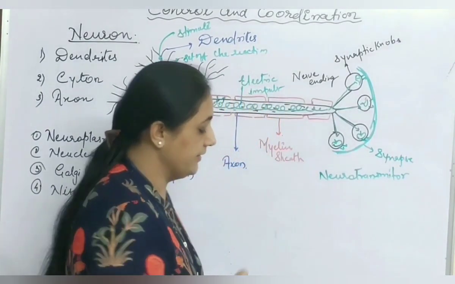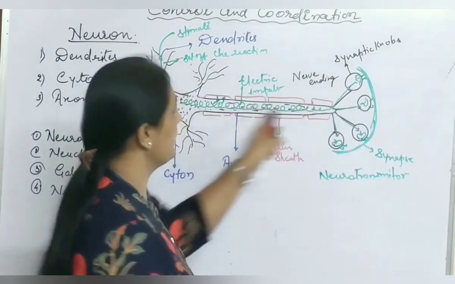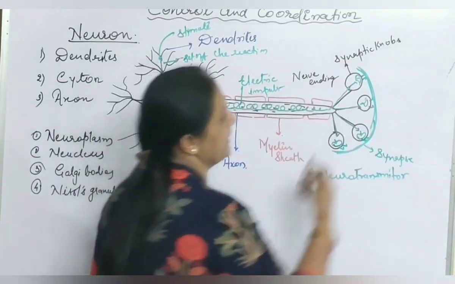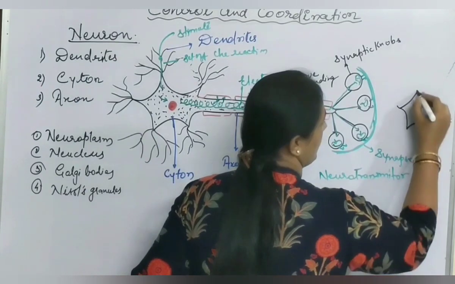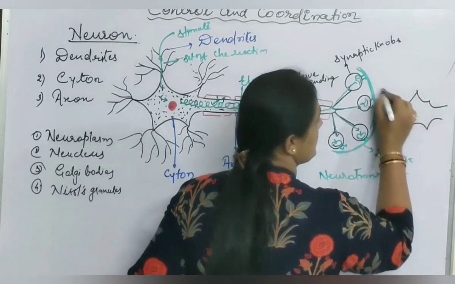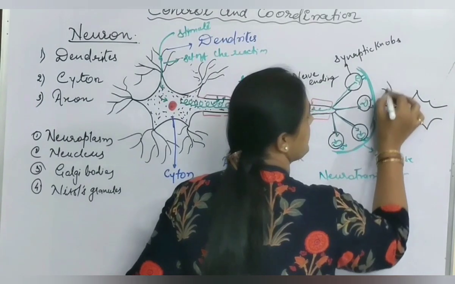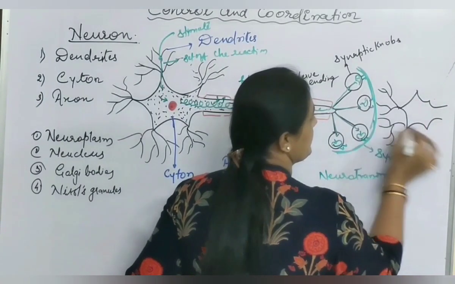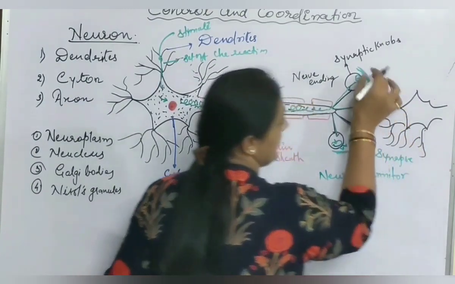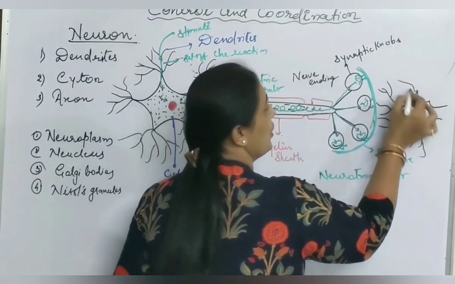After one neuron, another neuron is already ready here. This is the next neuron, and the next neuron's dendrites are already present in this synaptic region. This is the synapse, a fine gap between two neurons.